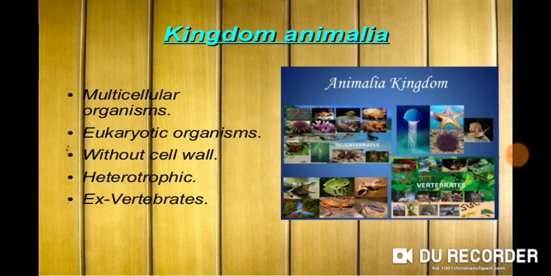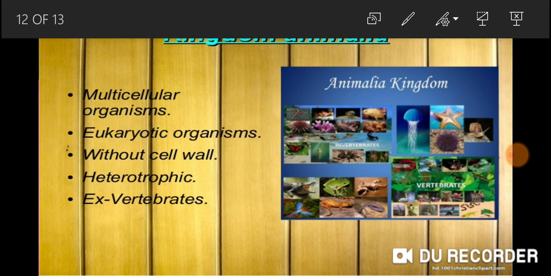So I think I have made myself clear about the different types of kingdoms and classification system in biodiversity. So you have to go through the lecture from your notes, and you have to learn multiple choice questions and short question and answers, and I will be giving a short test to you tomorrow, inshallah. Thank you, class.